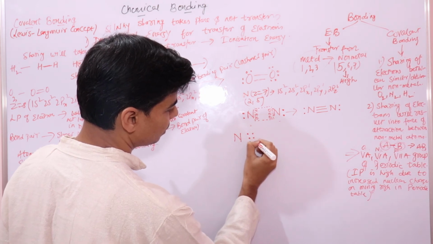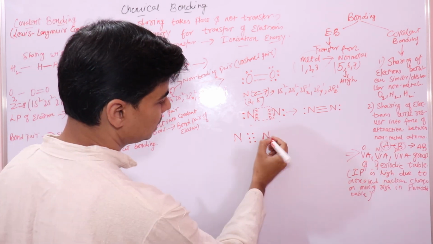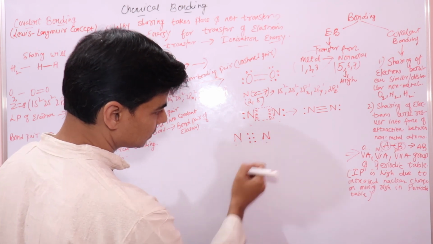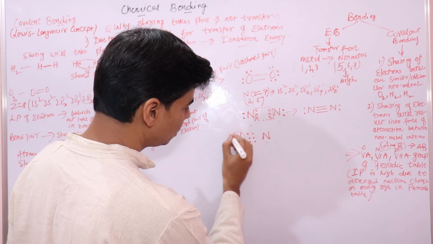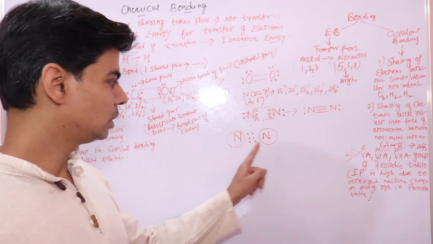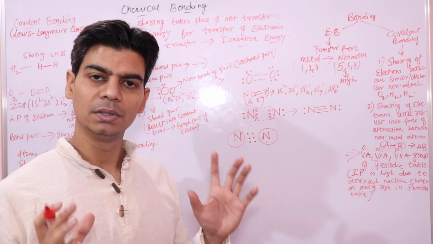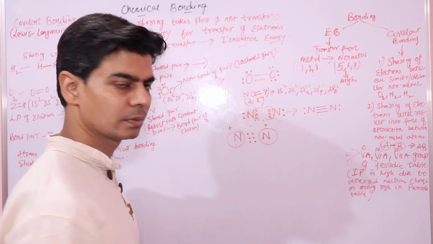These are shared pairs of electrons, and these shared pairs of electrons are at equal distance from both the nitrogen atoms, right? And we know that atoms have nuclei. The nuclei are positively charged, right?